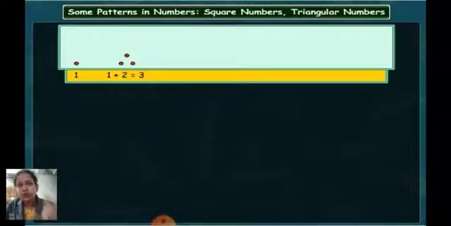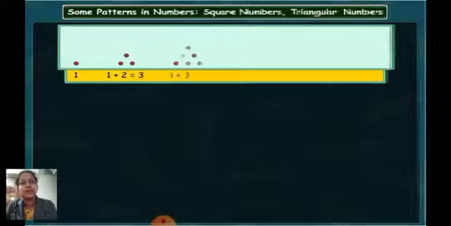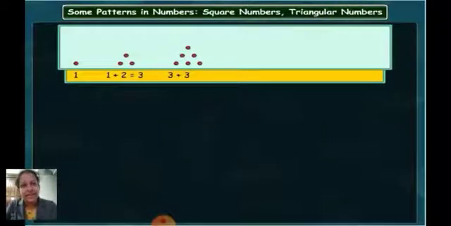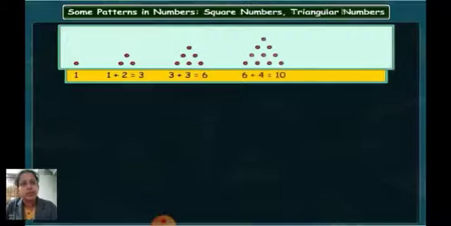So the total becomes 3 dots, that is 1 plus 2 is equal to 3. Okay. Next we will arrange these 3 dots plus again 3 more dots down. Then what are we getting? Those first 3 plus 3. What is the answer we are getting? This is 3 plus 3 is equal to 6.